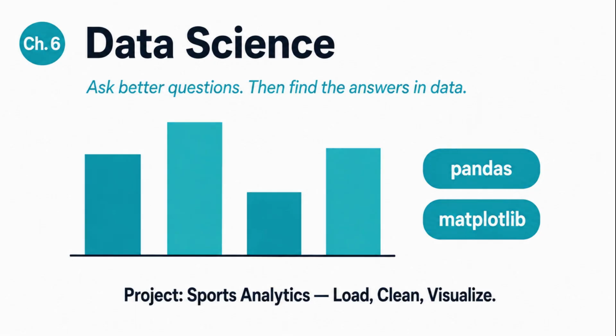Chapter 6 introduces data science. You'll use pandas to load and clean real datasets, and matplotlib to turn raw numbers into charts that tell a story. The project, a sports analytics deep dive, loading real data, asking real questions, and producing visualizations that actually mean something.